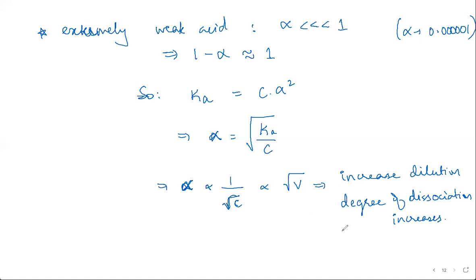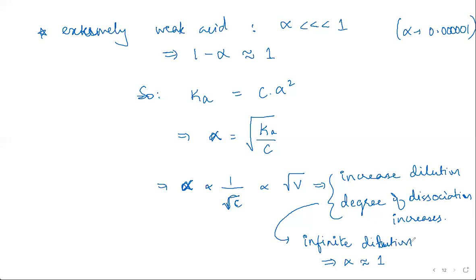Expanding this to extremes, infinite dilution of a weak acid leads to alpha being approximately equal to 1. It reaches 1, basically.